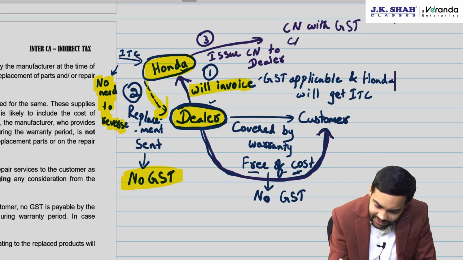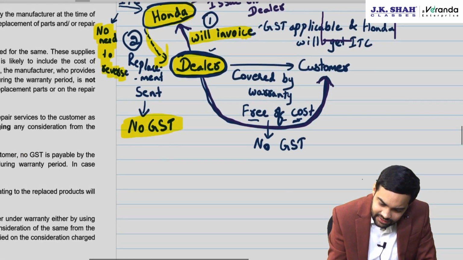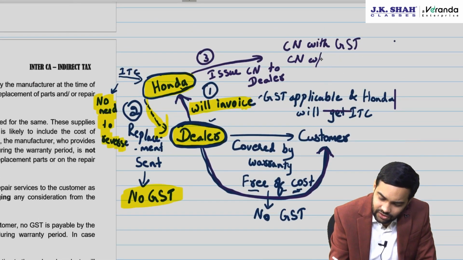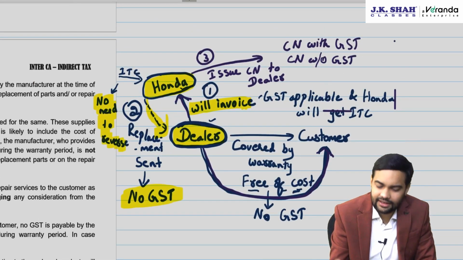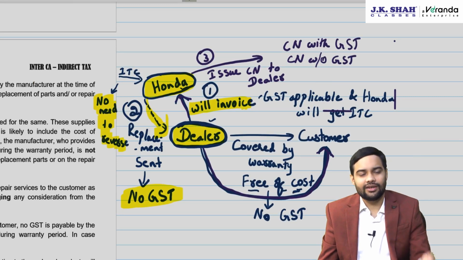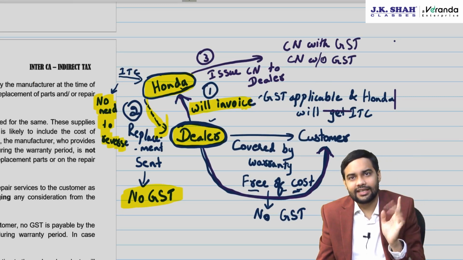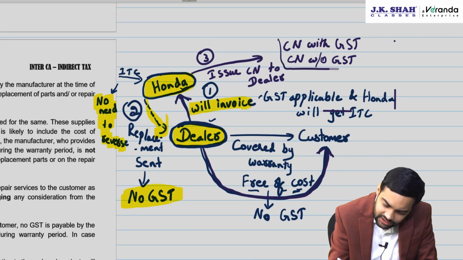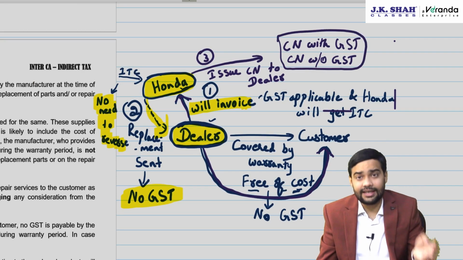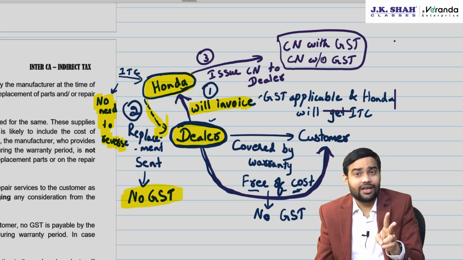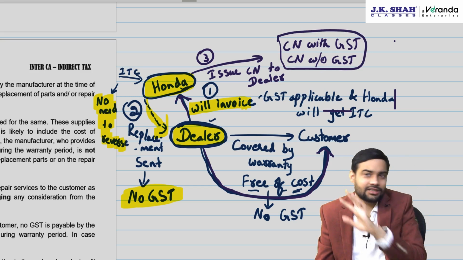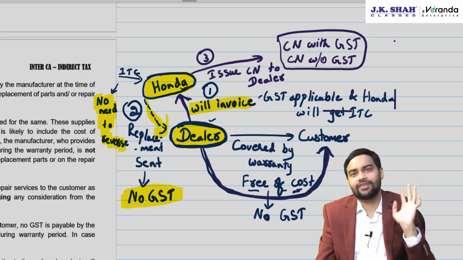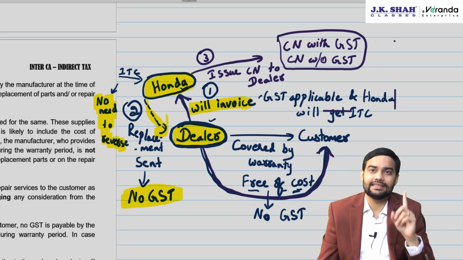Second, if the credit note is without GST, then in that case Honda is not required to do anything. Dealer is also not required to do anything. Only that money comes to the dealer. That means the net impact of the transaction, whether the credit note is with GST or without GST, called a financial credit note or commercial credit note, will be 0.